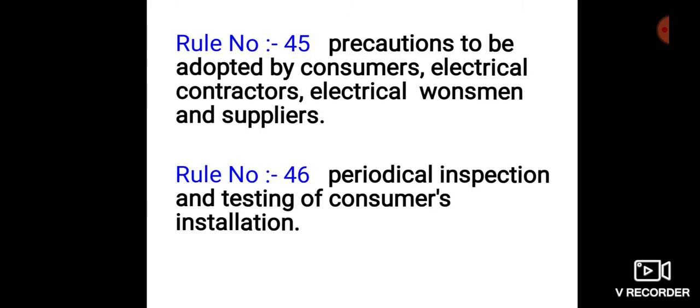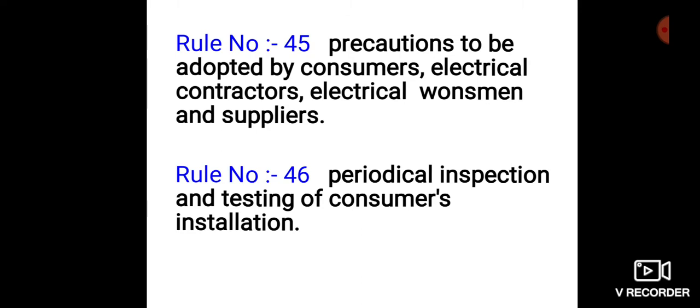provided that in the case of works executed for or on behalf of the central government, and in the case of installation in mines, oil fields and railways, the central government, and in other cases the state government, may by notification in the official gazette and on such conditions as it may impose, exempt any such work described therein, either generally or in the case of any specified class of consumers, suppliers, owners or occupiers, from so much of this sub-rule as requires such works to be carried out by an electrical contractor licensed by the state government in this behalf.